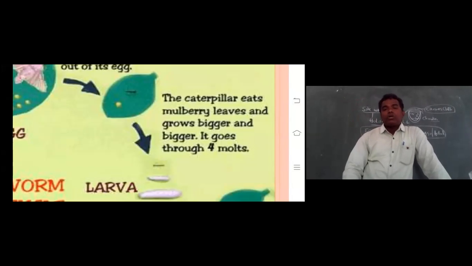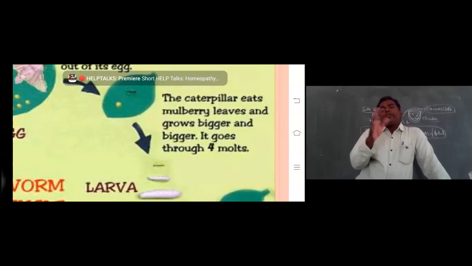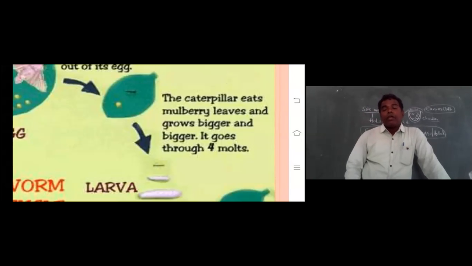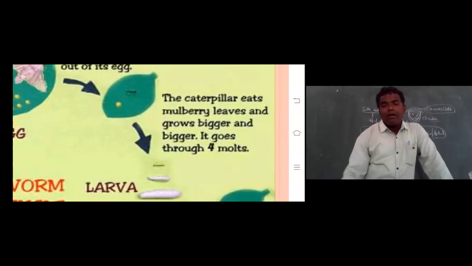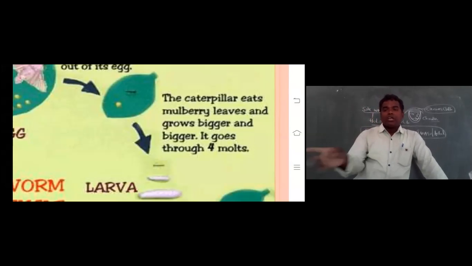The caterpillar eats mulberry leaves and grows bigger and bigger. It goes through 4 moldings in the larval stage. How many moldings? 4 moldings take place. So the larva is converted through 4 moldings, which means 5 instar larvae are there. How many instar larvae? 5 instars: first instar larva, second instar larva, third instar larva, fourth instar larva, fifth instar larva.